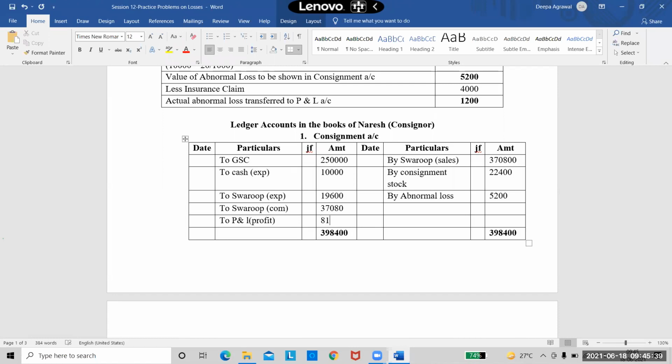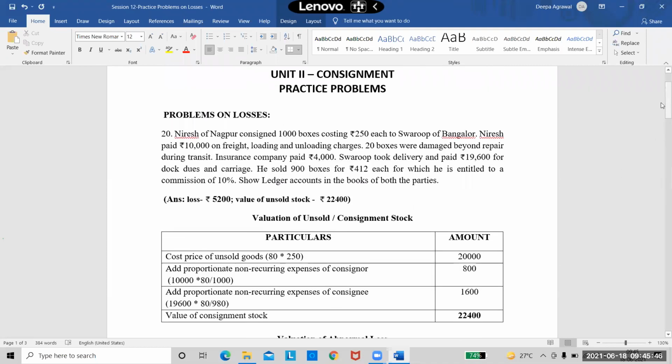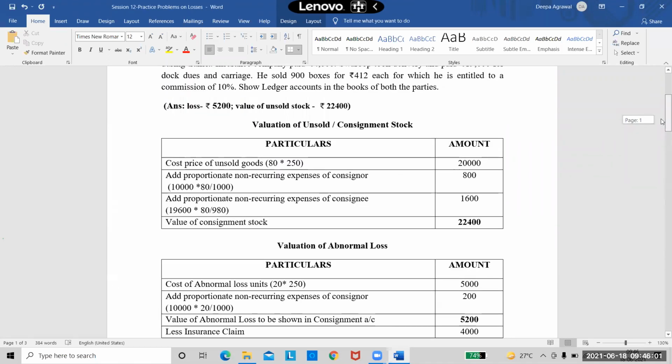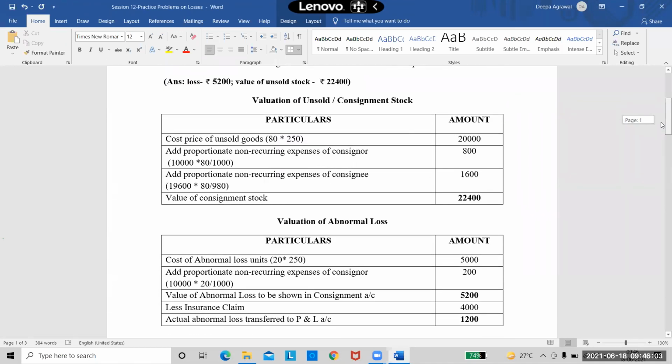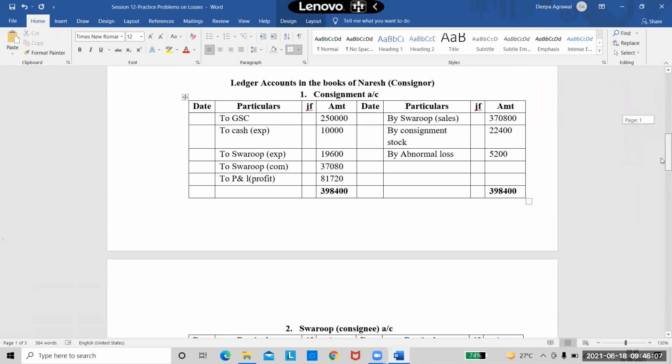81,720. 81,720 is a profit. Here he has given it as a loss. Maybe that is wrong because we have taken everything properly. We will see. It's okay. I think that is correct what we have done. Abnormal loss is abnormal loss, we have taken it in the problem. That's correct only. Yes, ma'am, in the question, he has given the abnormal loss value. Right. So we got our profit. So we are done with the consignment account.